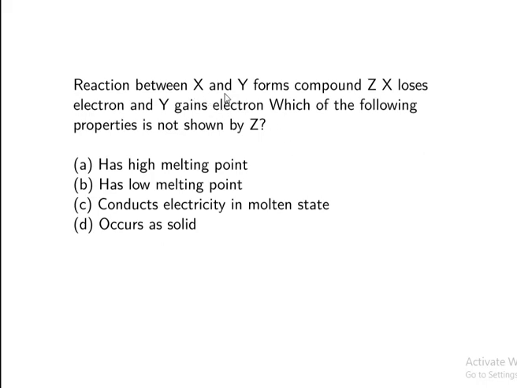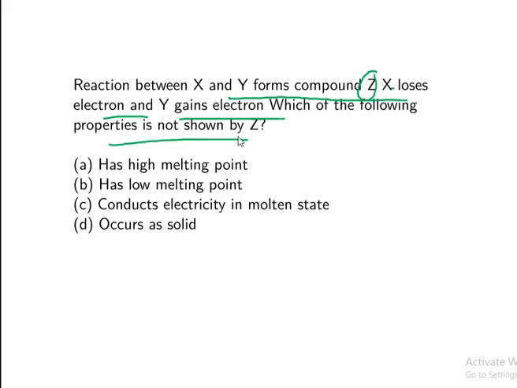Reaction between X and Y forms compound Z. X loses electron, Y gains electron. Which of the following property is not shown by Z? So X and Y form a compound called Z, and X loses an electron, Y gains an electron. That means Y takes the electron of X.